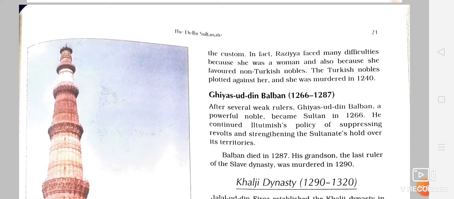Then later on, Iltutmish had a slave, his name was Balban. Okay, Ghiyasuddin Balban. So after many weak rulers, Ghiyasuddin Balban, who was a slave of Iltutmish, and the ninth member of his family, became the ninth ruler of this slave dynasty.